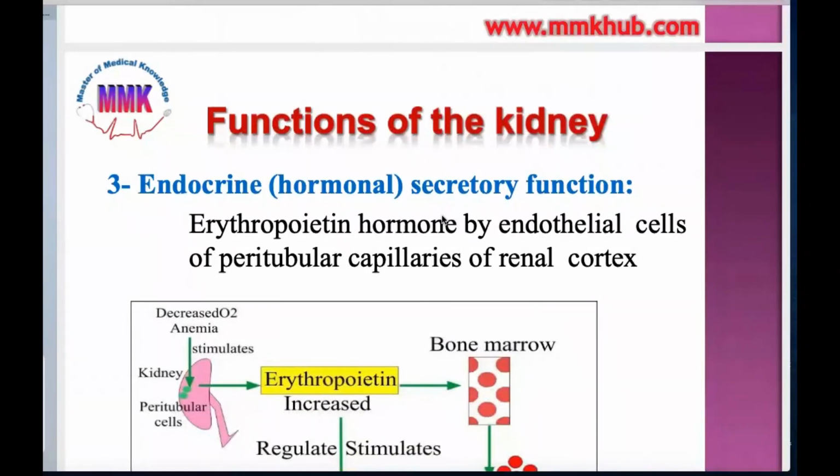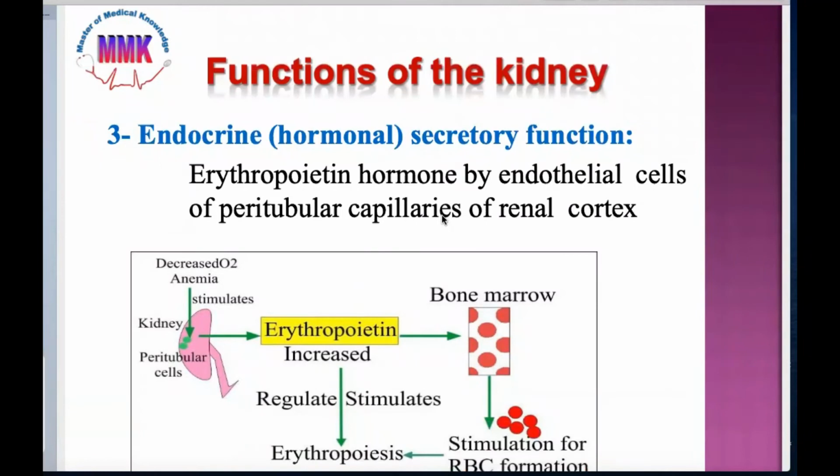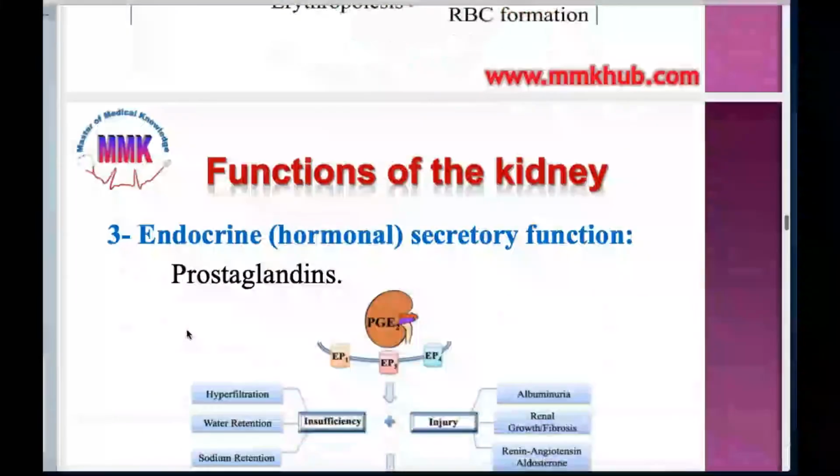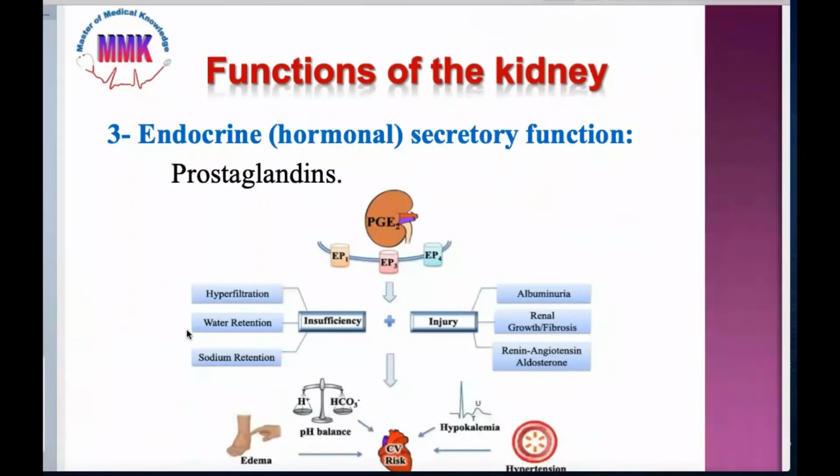And then another hormonal function of the kidney is the release of the hormone called erythropoietin, which is released from the endothelial cells of the peritubular capillaries of the renal cortex, and it increases RBC production. Then the endocrine functions include the release of prostaglandins.